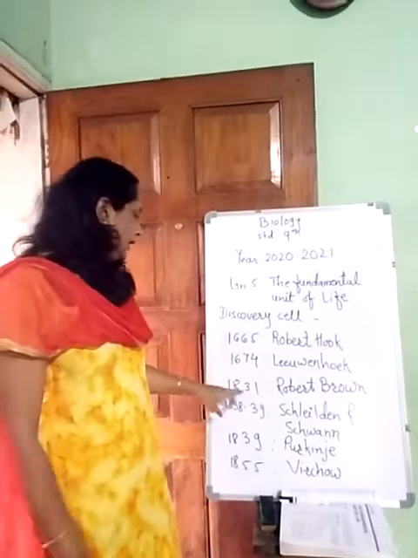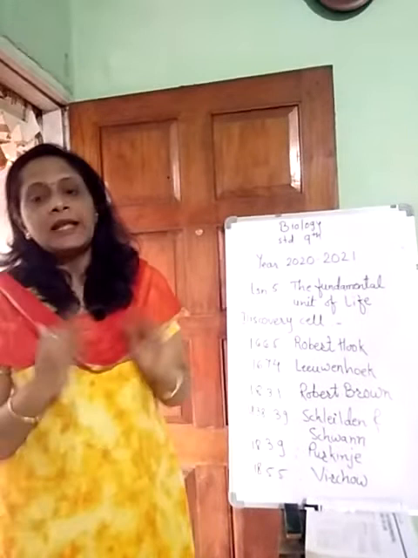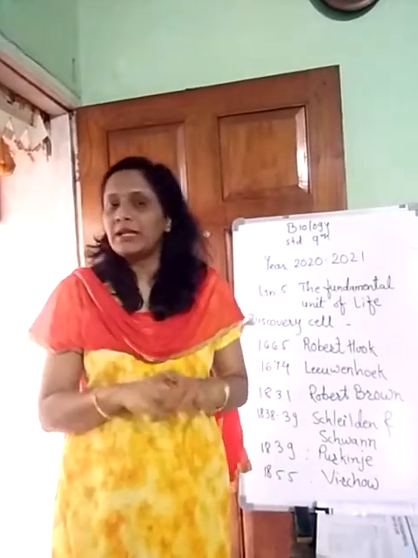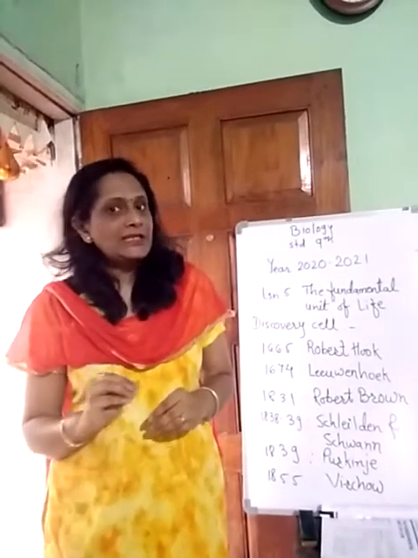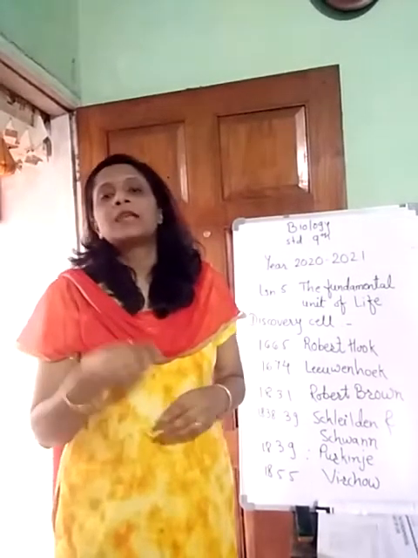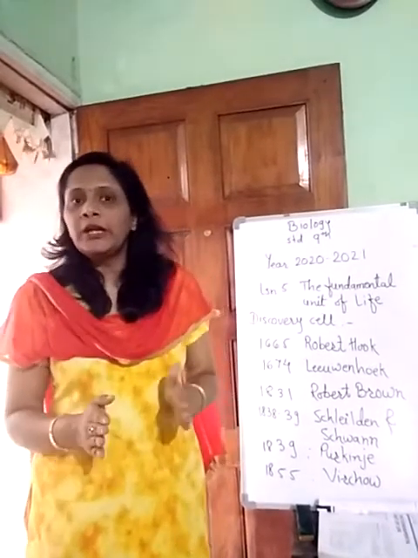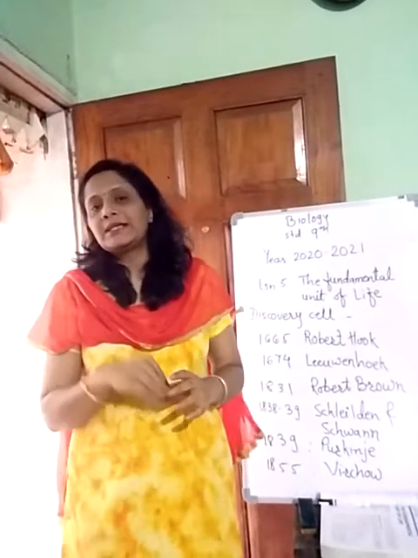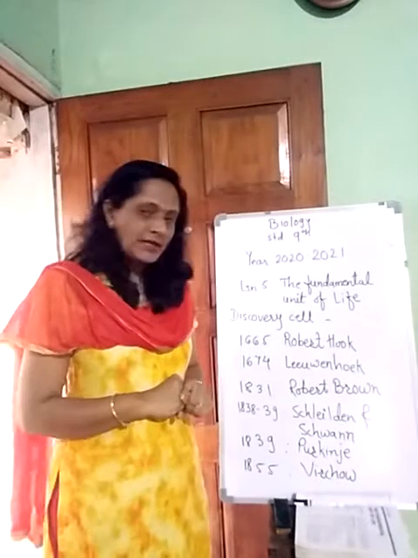Then in the year 1831, Robert Brown discovered the protoplasm in the cell. That is nothing but cytoplasm plus all the cell organelles. We have studied last year what is cytoplasm and what are cell organelles. So when we mix cytoplasm with the cell organelles, it is termed as protoplasm. He coined the name protoplasm for all the material present inside the cell. So he discovered the protoplasm.